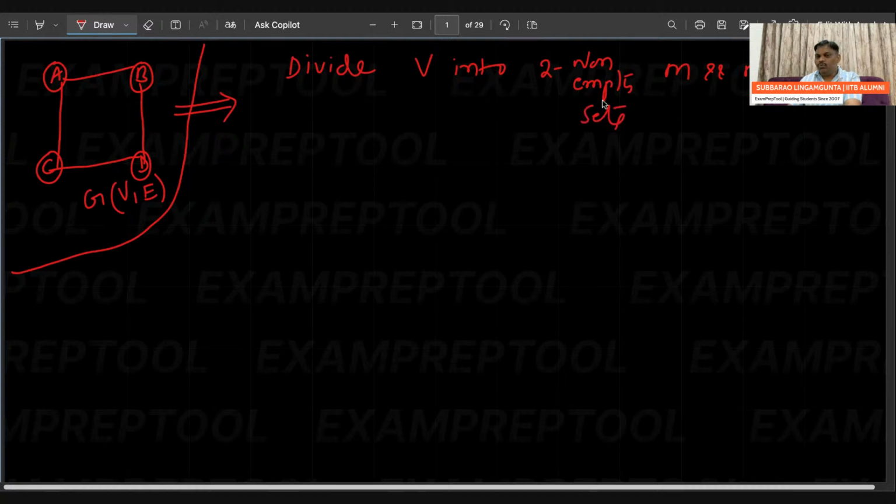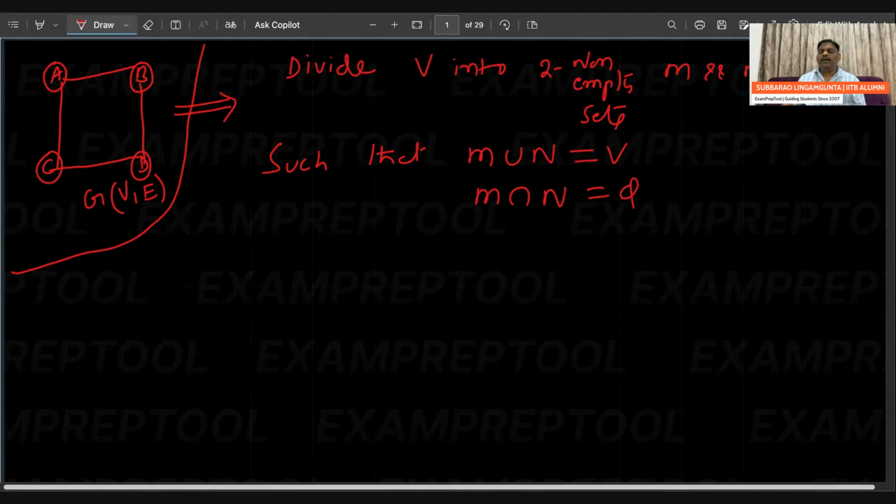Divide V into two non-empty sets M and N, such that, careful, such that M union N is equal to V. Next one, M intersection N is equal to phi, meaning nothing is common.